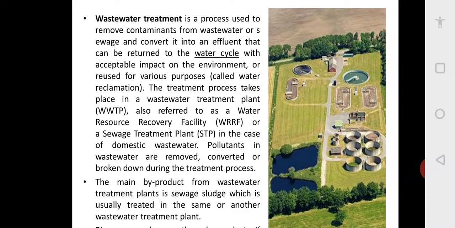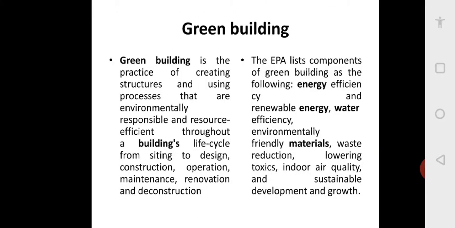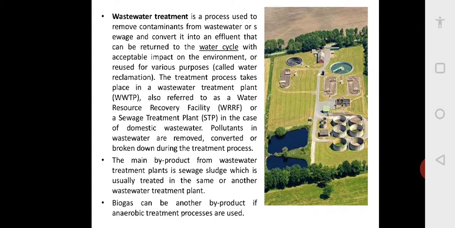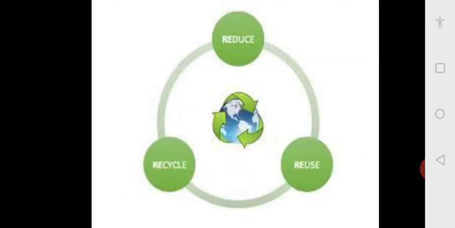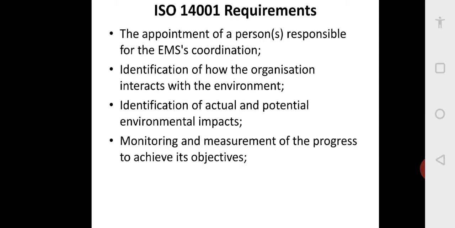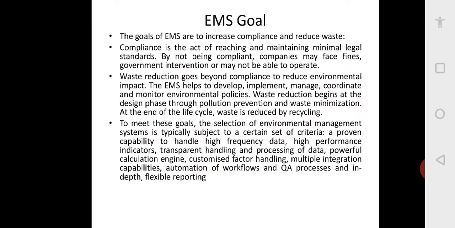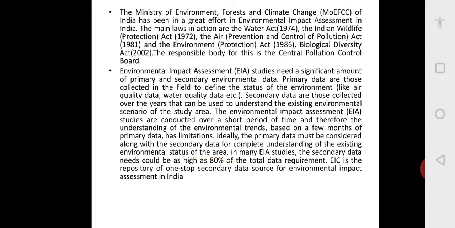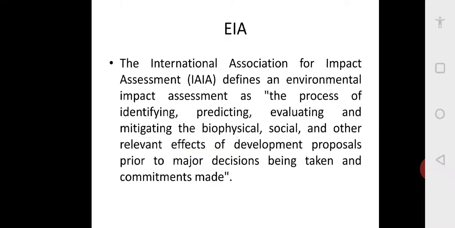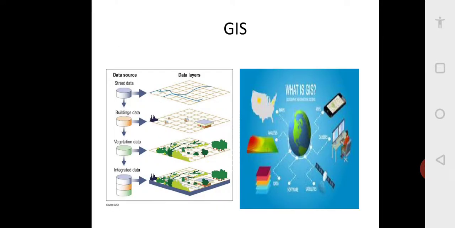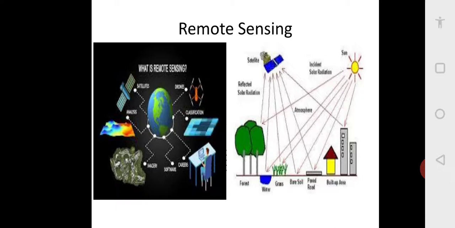So this completes the topic on your last module, the fifth module. We have seen the waste treatment plant, we have seen green buildings, we have seen environmental stewardship. Then you have seen ISO 14001 environmental management system, then EMS, and you have also seen environmental impact assessment. You have seen geographic information system, and you have seen remote sensing. Especially for environmental impact assessment, remote sensing is useful along with GIS.